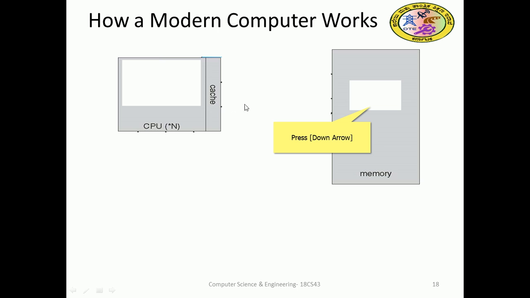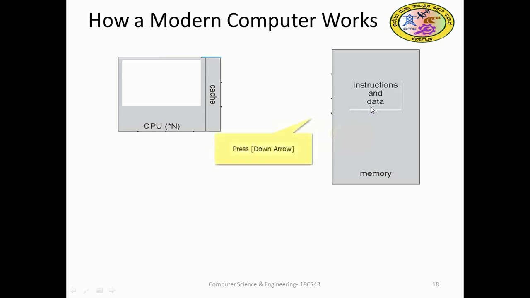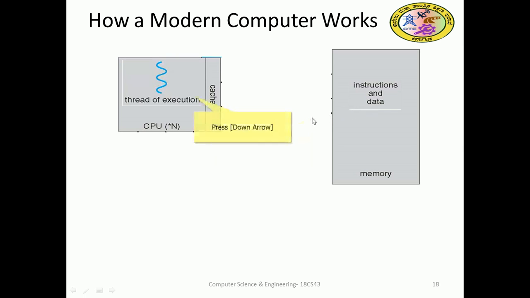If not in the cache, it will go to the memory, so from there we have to bring it. There are instructions. What is there in the memory? Instructions and data, right? So what is there in the CPU? The program and its small pieces, processes, and a process will be further split into threads, right? So a process will have threads.